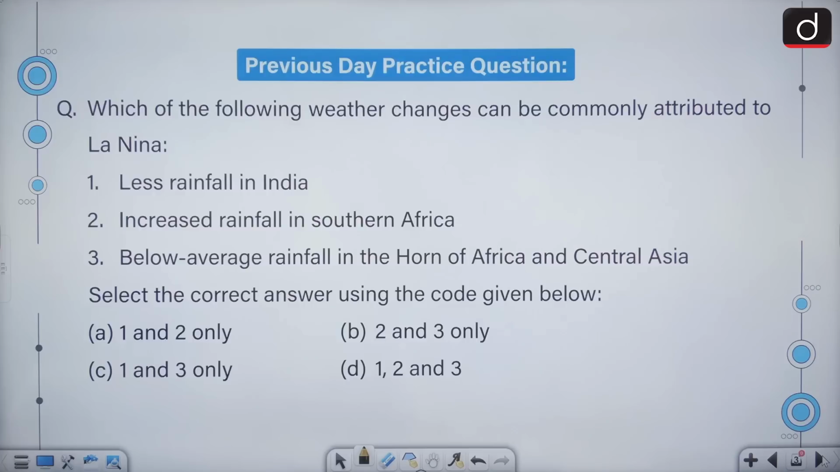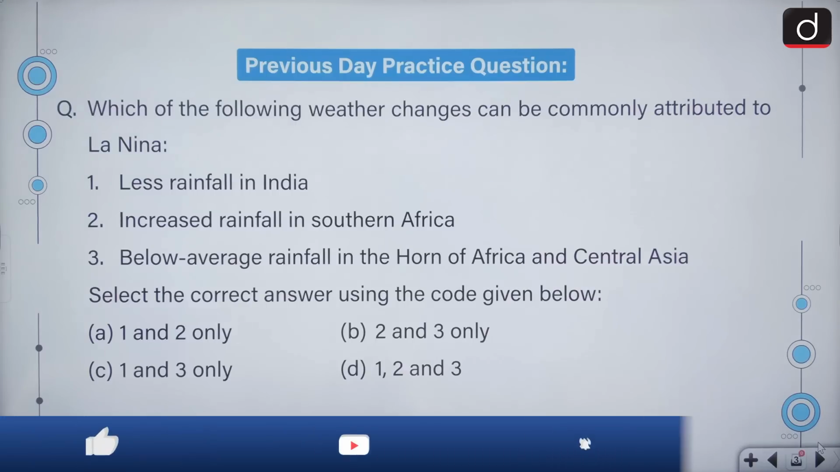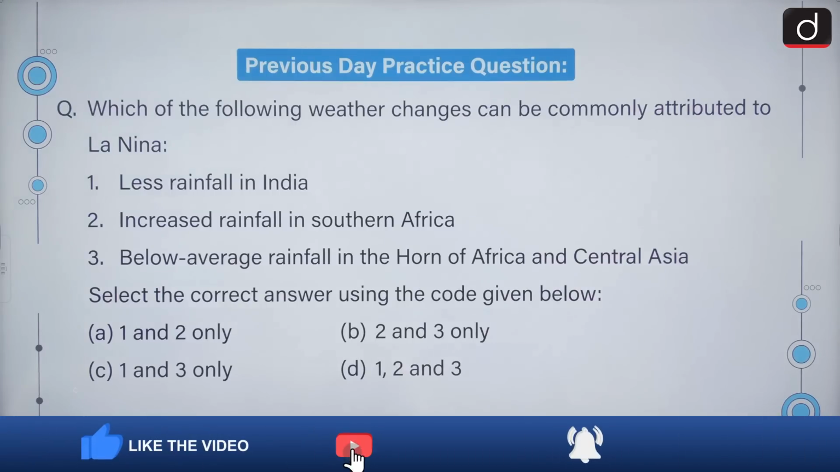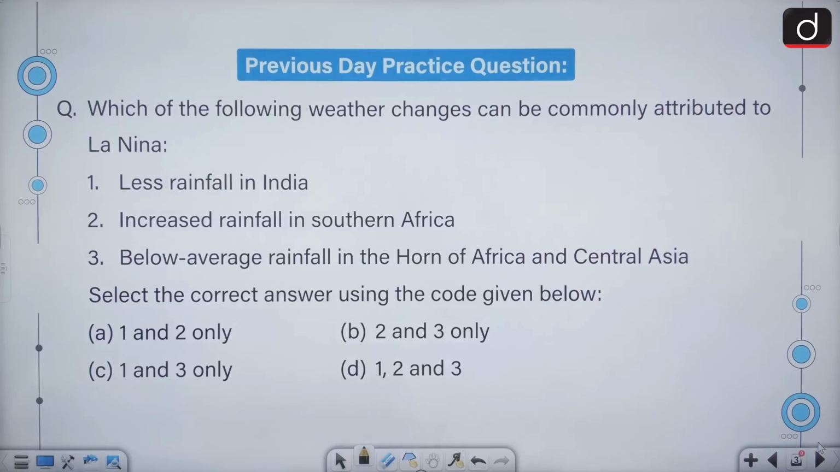Let's begin with the practice question of the last segment. Which of the following weather changes can be commonly attributed to La Nina? Less rainfall in India, increased rainfall in Southern Africa, below average rainfall in Horn of Africa and Central Asia. As we have to select the correct answer, only the second and third are correct. B is the correct answer.